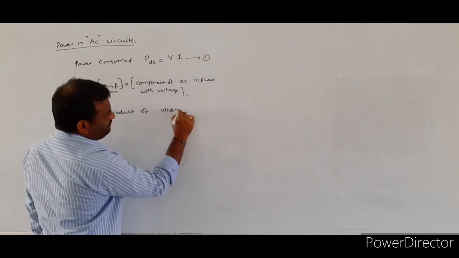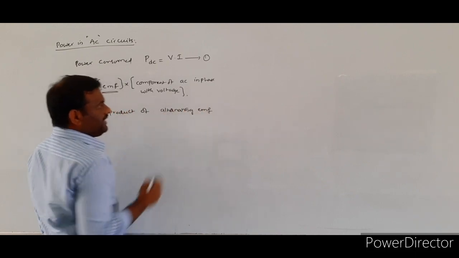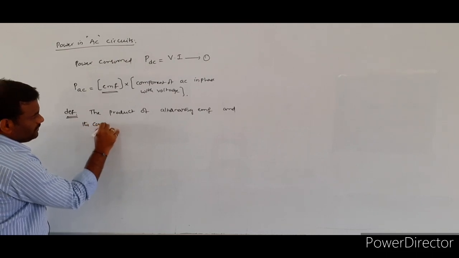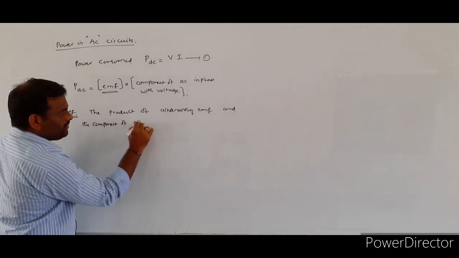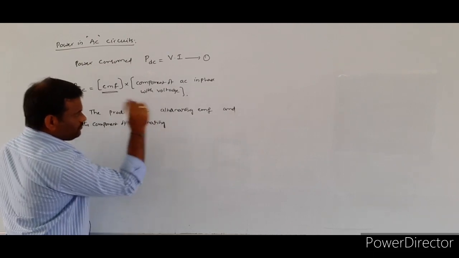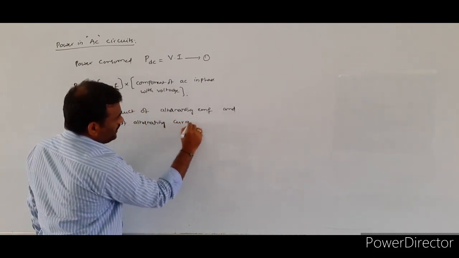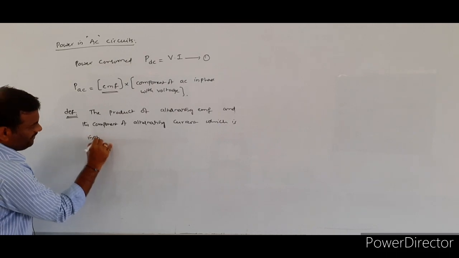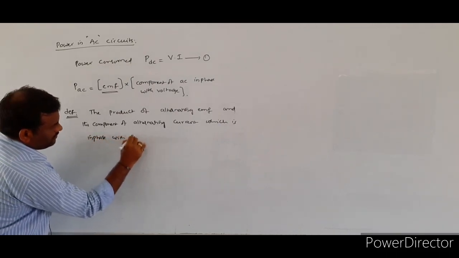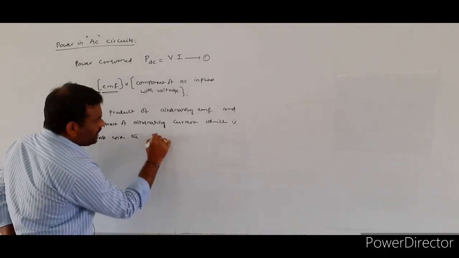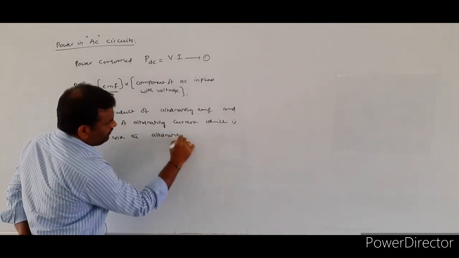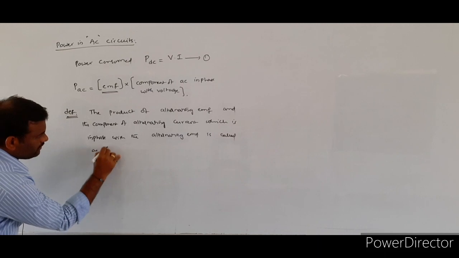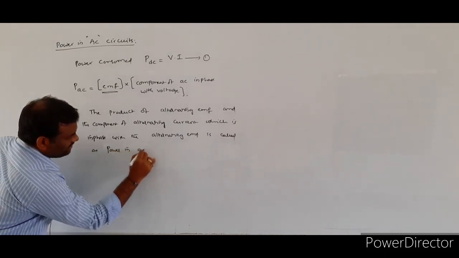The power in AC circuits is defined as the product of alternating EMF and the component of alternating current, which is in phase with the alternating EMF, is called power in AC circuits.